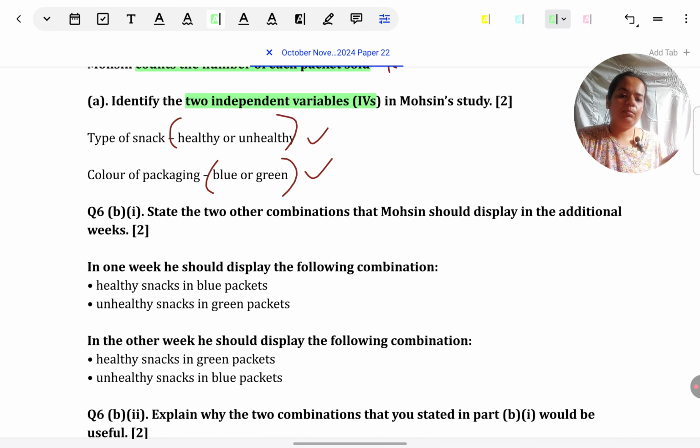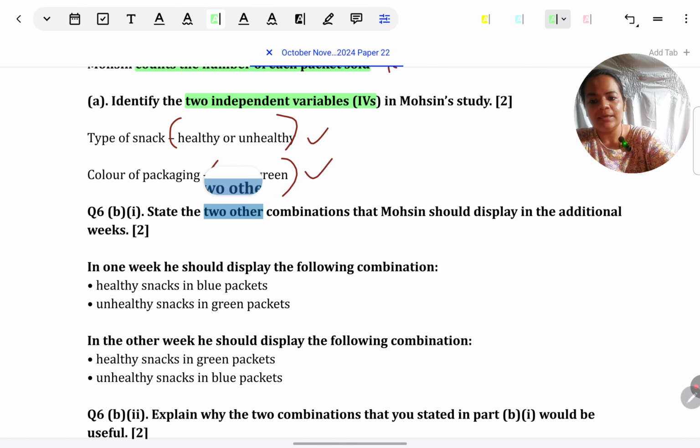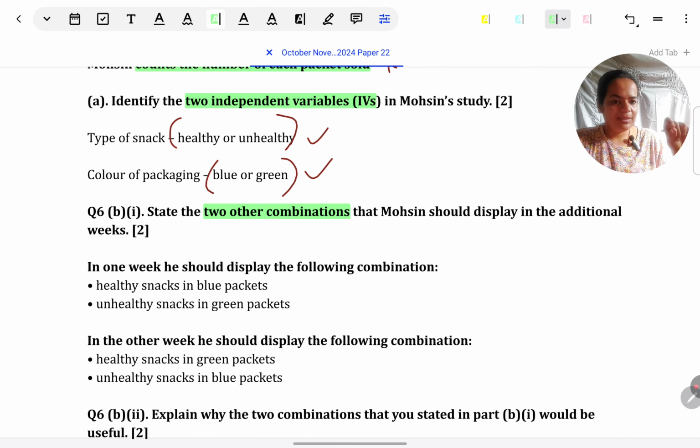Let's look at the next question. State two other combinations that Mohsin should display in the additional weeks. And then they have given like a stem and we just have to complete. Like they've said in 1 week, he should present this and in the other week, he should present this. When there are two IVs, multiple combinations are possible. Like we have seen in the Perry et al. study, empathy was one IV, oxytocin was the other. So then different permutations are there.